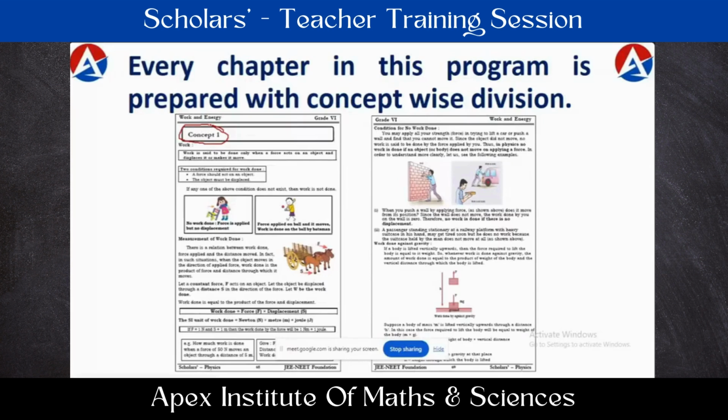In that way, each chapter is divided into a day-wise or period-wise program. So this makes our work a little simple. What to be taught today, what to be taught the next day, it is not needed to plan anything there. It is already planned and given in the book directly. So being a teacher, you have to check what is to be taught for this day. That can be taught, and that we call here a concept. So in this way, every chapter is given in a concept-wise division manner.